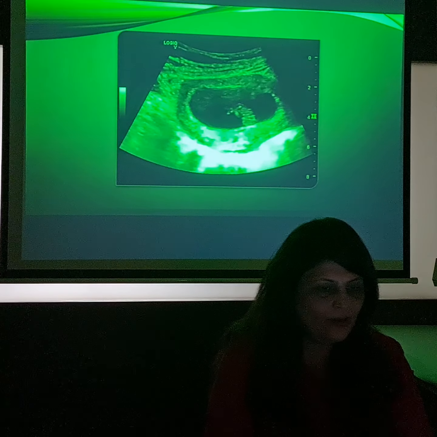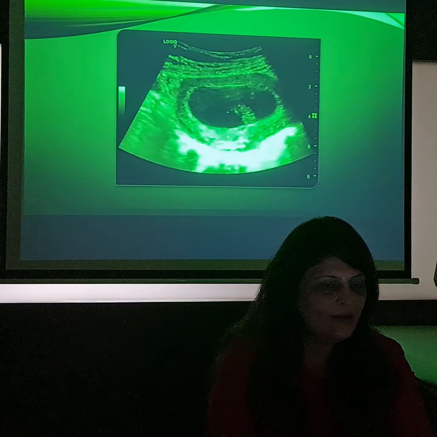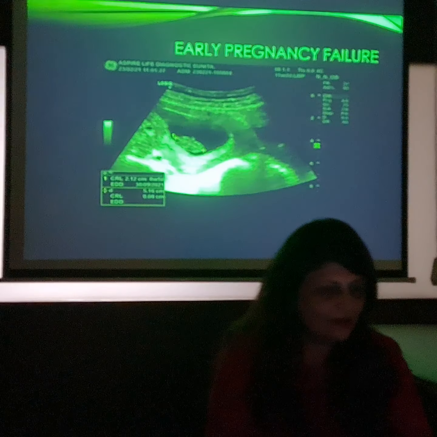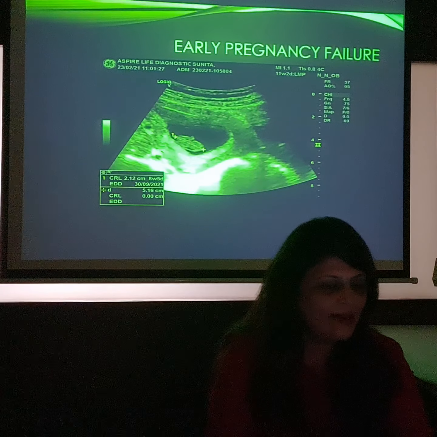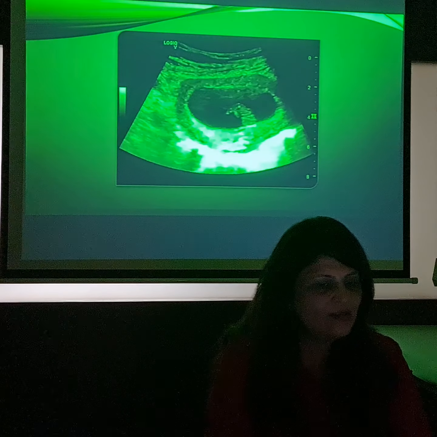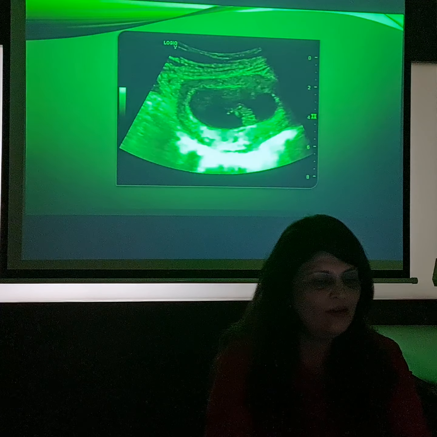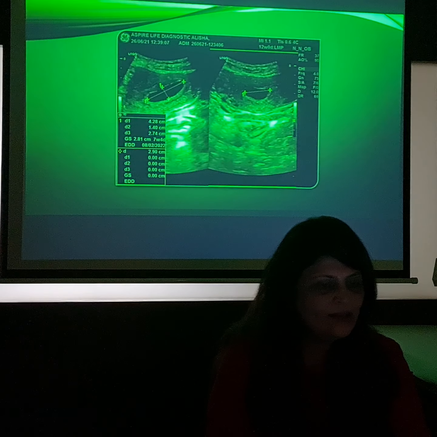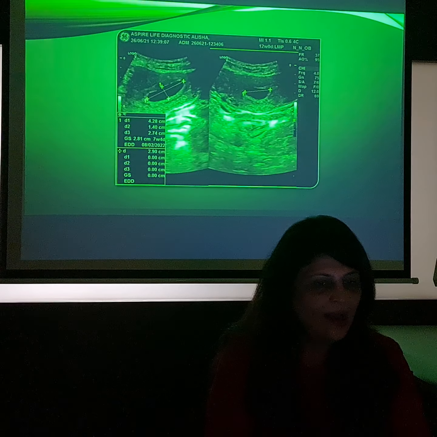Okay, can you see this? There is no cardiac activity. So this was the same patient wherein this embryo is of about 21 millimeters but without a cardiac activity. Again see this. So in this case we can very confidently write this as an early pregnancy failure. Okay, early pregnancy failure.